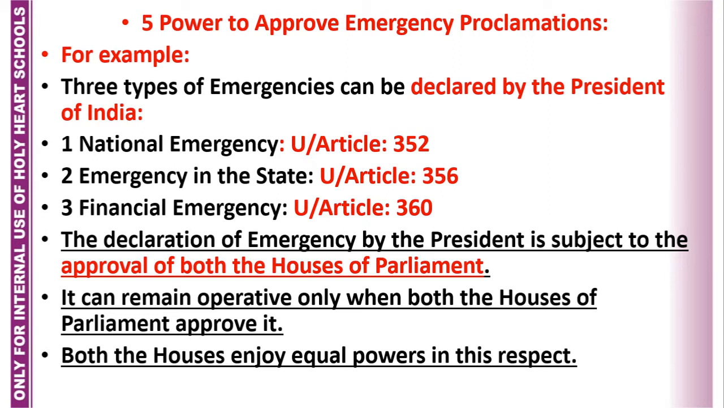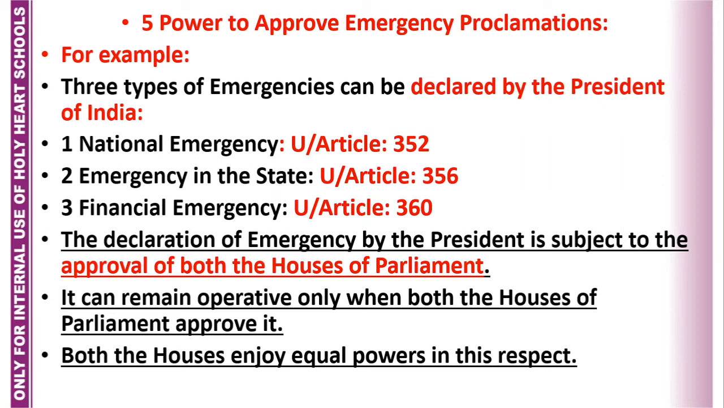First is national emergency, which can be declared under Article 352 of the Constitution. Second is emergency in the state. It can be declared under Article 356 of the Constitution. And third is financial emergency, which can be declared under Article 360 of the Constitution. The declaration of emergency by the President is subject to the approval of both the Houses of Parliament. It can remain operative only when both the Houses of Parliament approve it.